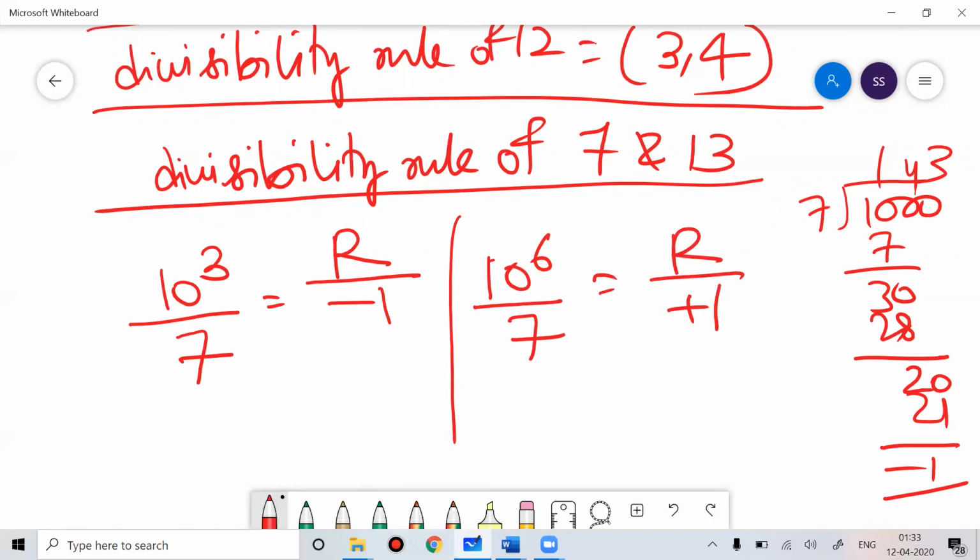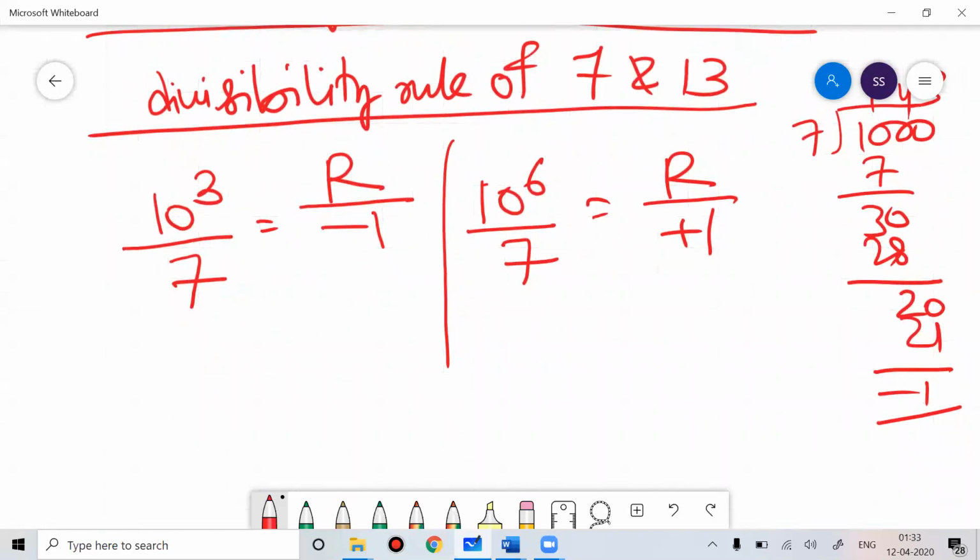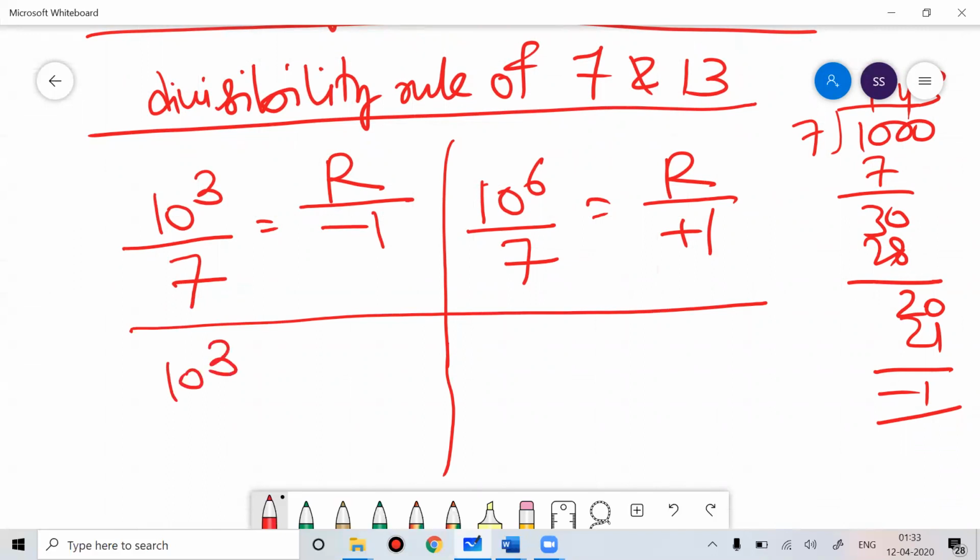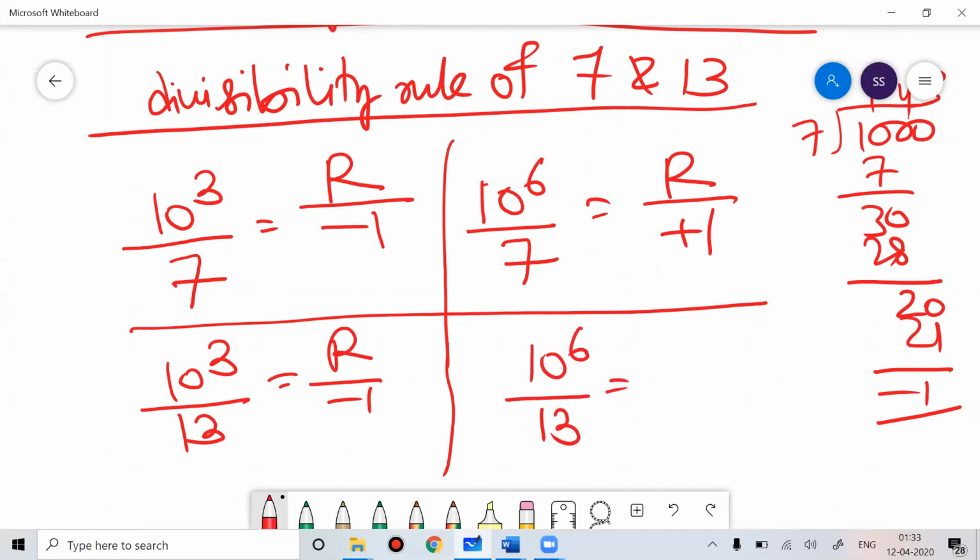Now I hope you can divide and check. The same logic we use for 13 also. So for 13, 10 to the power 3, if you divide it by 13, you'll get the remainder minus 1. And 10 to the power 6, if you divide by 13, you'll get the remainder plus 1. So for 7 and 13, the logic is the same.